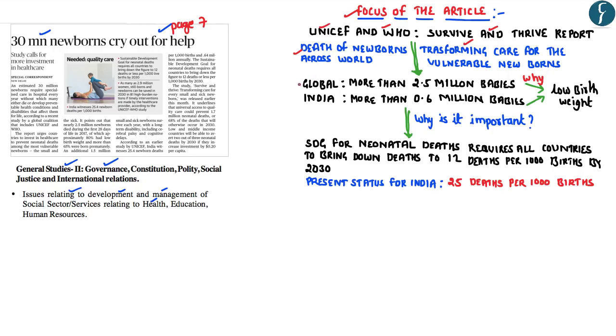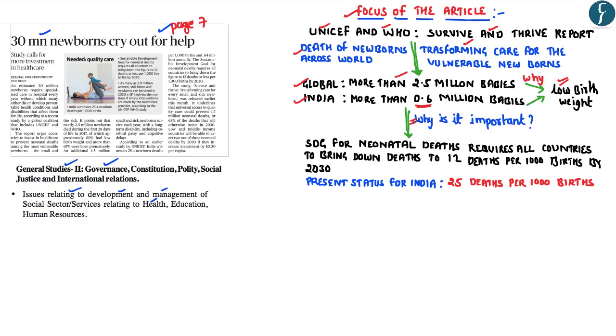newborns. And as you can see here, this particular report has highlighted that across the world, there has been death of 2.5 million newborns, out of which India accounts for 0.6 million deaths. And this higher death of the newborns can mainly be attributed to the low birth weight of the babies.